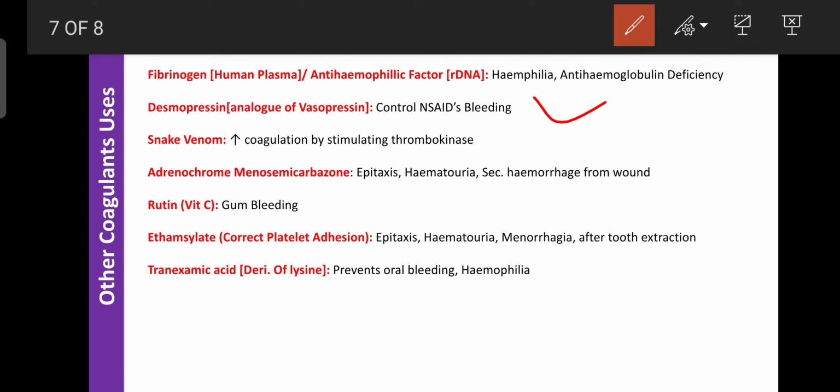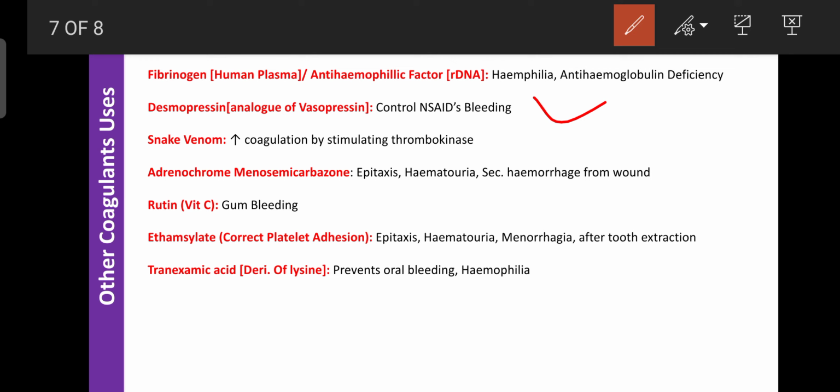Next one is snake venom. Snake venom can enhance the coagulation process by stimulating the formation of thrombin, also known as the thrombokinase enzyme. So snake venom can accelerate the coagulation process in the body by stimulating thrombokinase.